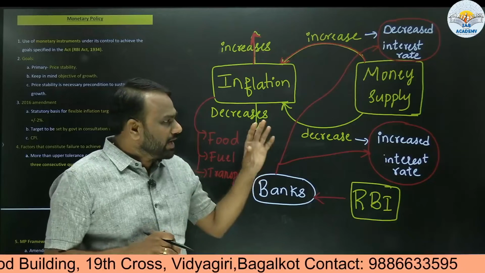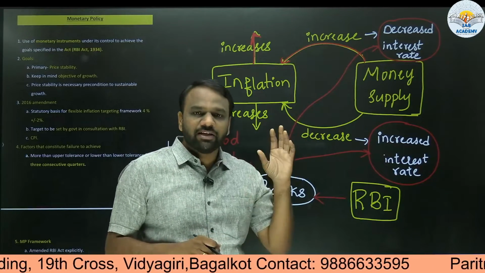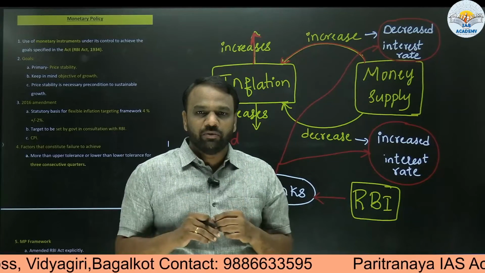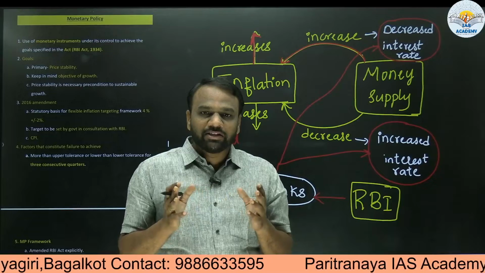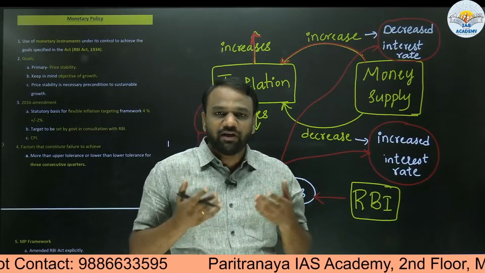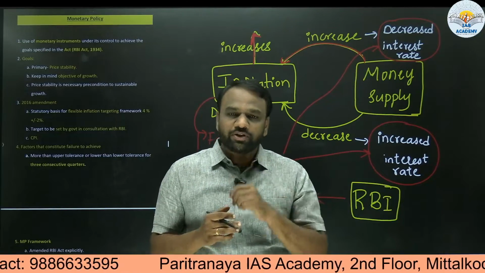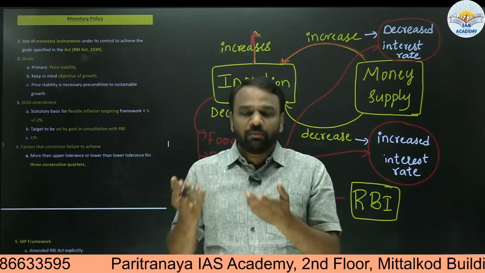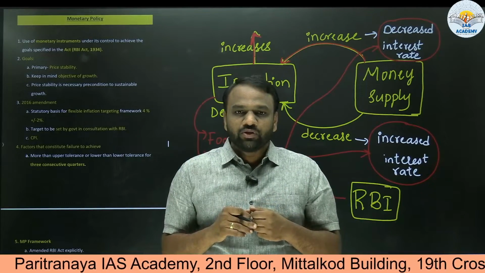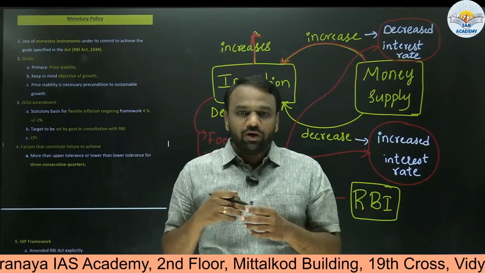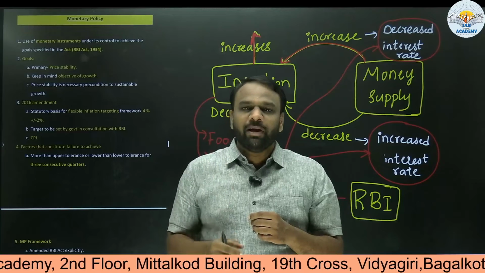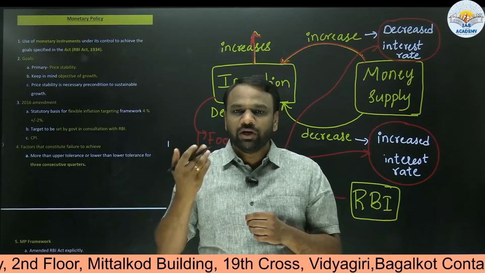Okay, come down. Now another thing which we need to remember here is, whenever I say money supply, there is a link between money supply and bank. So this link you have to establish. What is that? Money supply can increase only when the bank starts extending more and more loans. But the next question is, if the bank is ready to give more and more loans, at the same time there should be borrowers who are ready to borrow it. So borrowers will be ready to take a loan only if the interest rate in the bank is less. If the interest rate is more, then the borrowers will not be interested to take a loan.